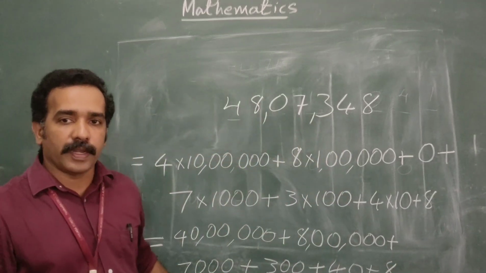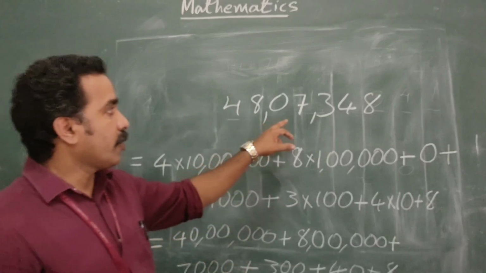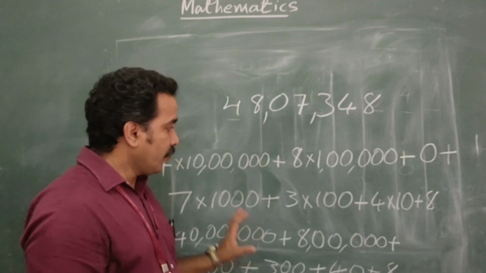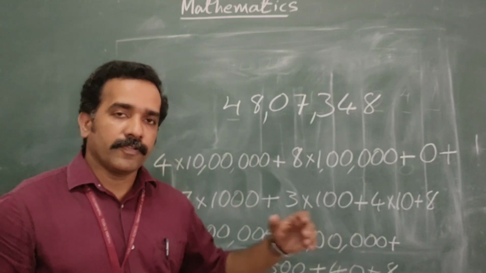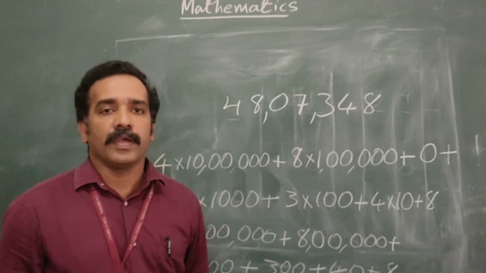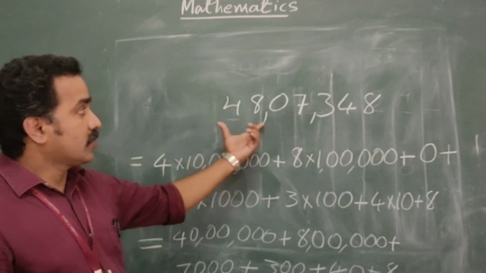This is the expanded form of 48 lakh 7,348. Now, if a number is given in expanded form, how can we write that number in standard form?